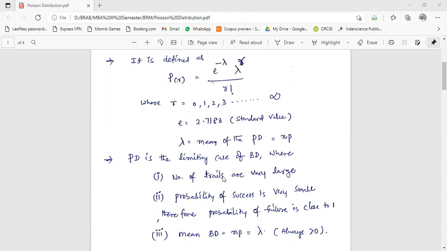Because binomial distribution fails to give solutions, this is an extension for that, where number of trials are very large and probability of success is very small. In the binomial distribution, we have seen that probability of success may be 0.5, 0.4 like that. But here the probability of success will be very less. It may be 0.001, close to 0.